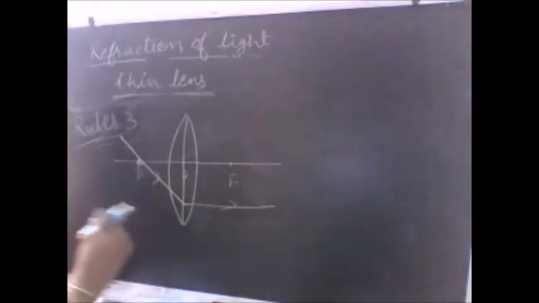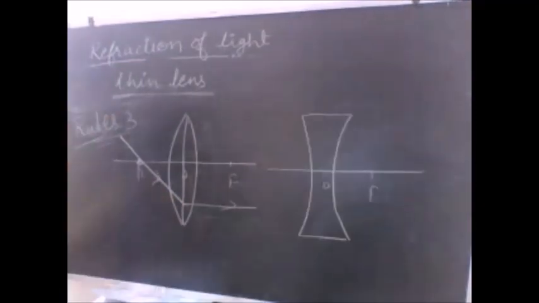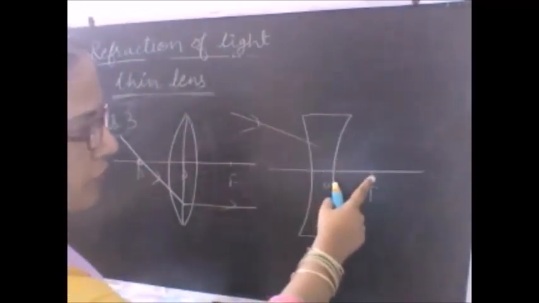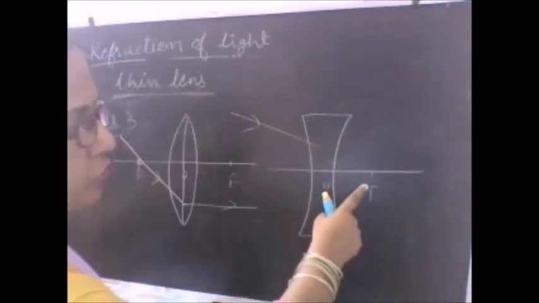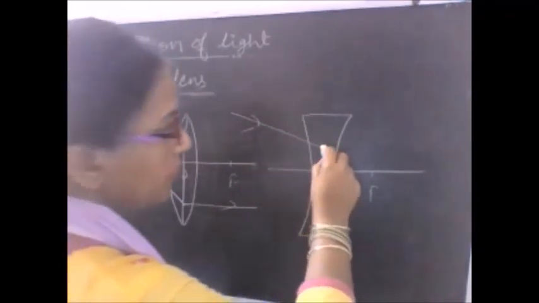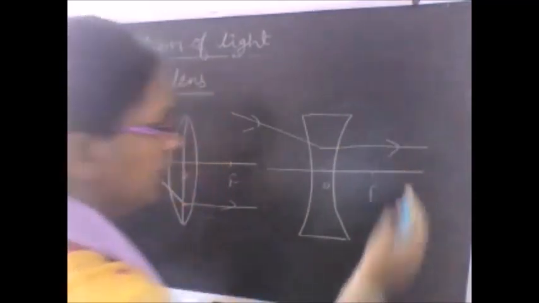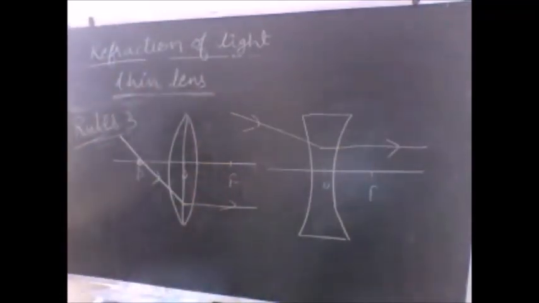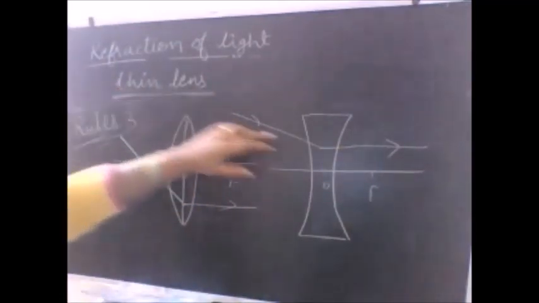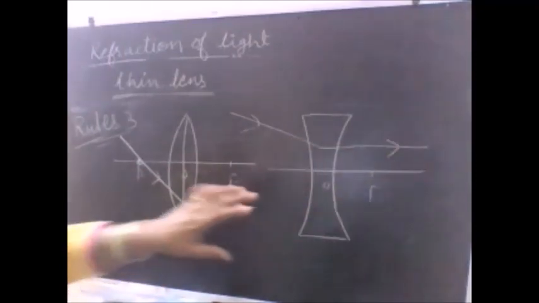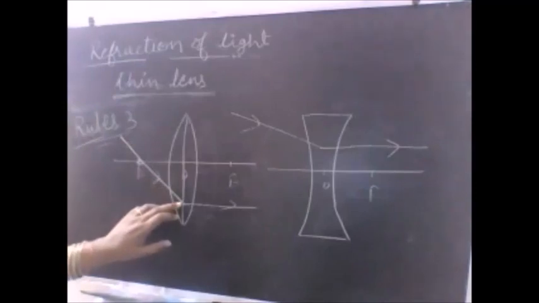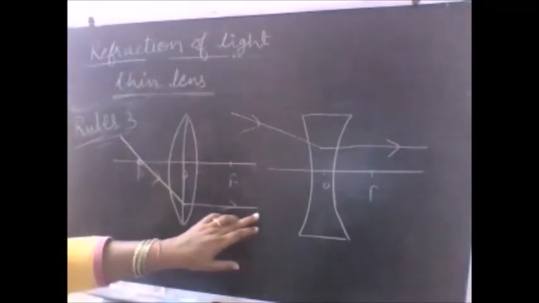This is the convex lens case. And in the concave lens, the rule says that if the light ray appears to pass through focus, of course it will not go to the focus, it appears as if it is going to make focus, then it emerges parallel to the principal axis.